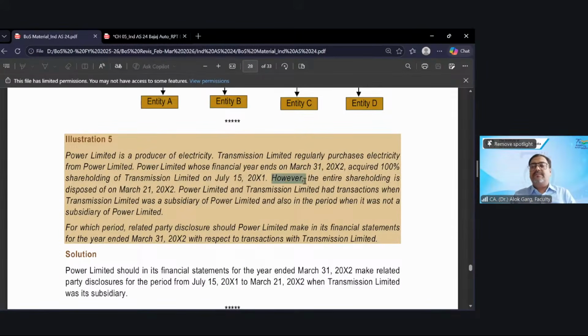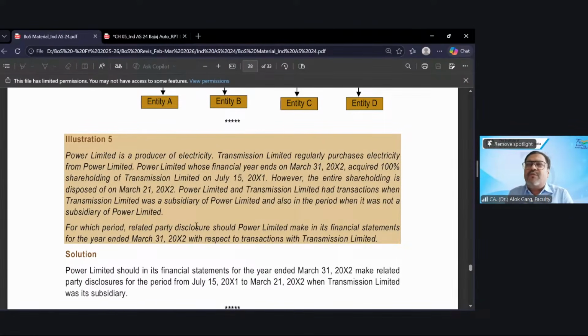However, the entire shareholding is disposed of on 21st March 20x2. So 15th July, shareholding acquired, and 21st March, shareholding disposed of.